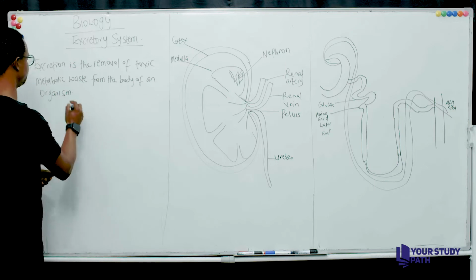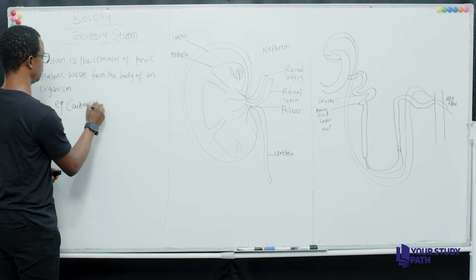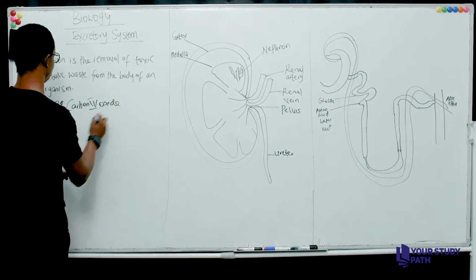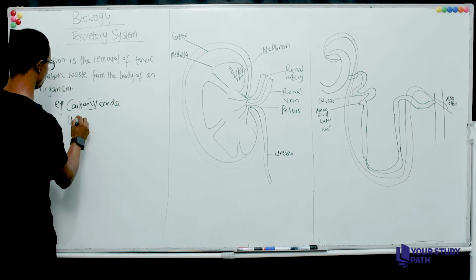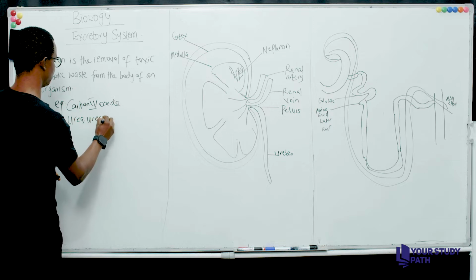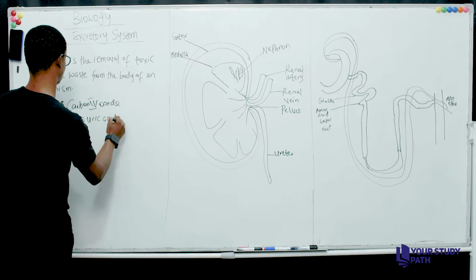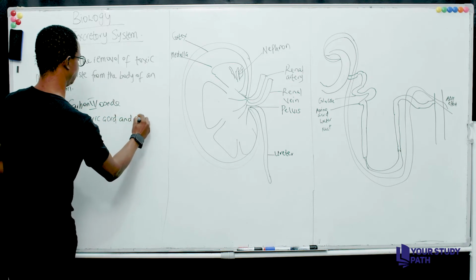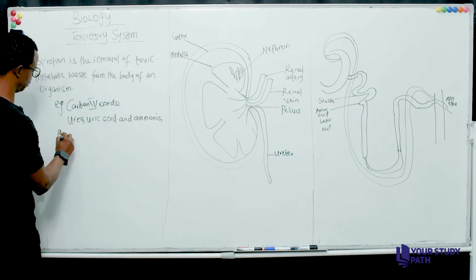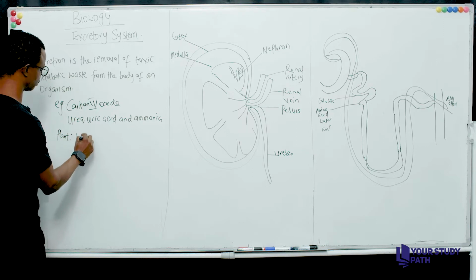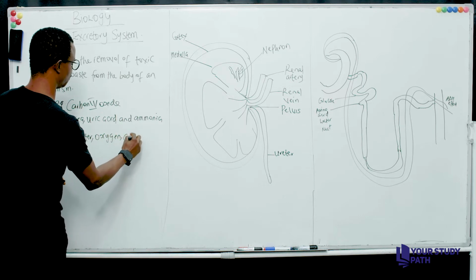One, we have carbon dioxide. In animals, we have urea, we have uric acid, and ammonia. And in plants, we have water, we have oxygen, we have carbon dioxide,